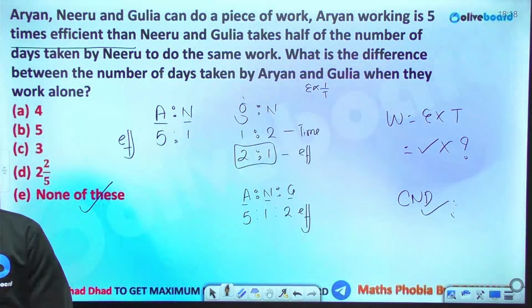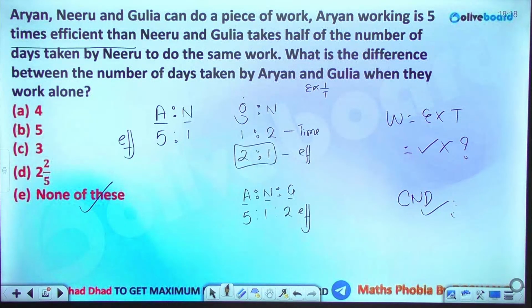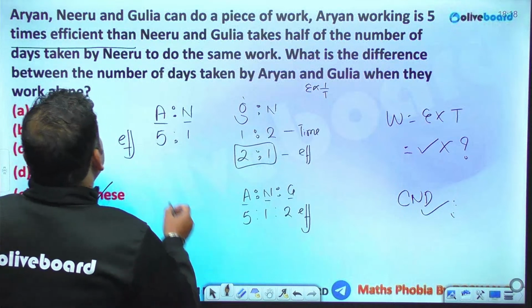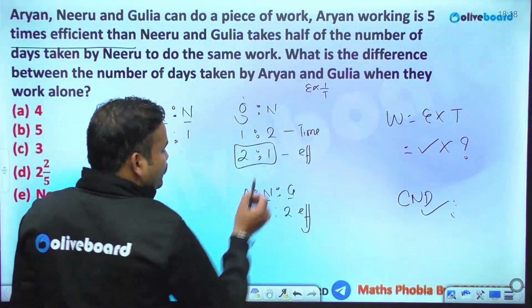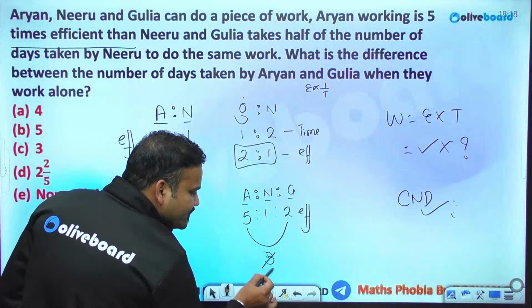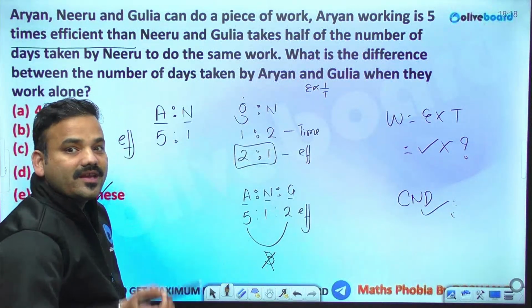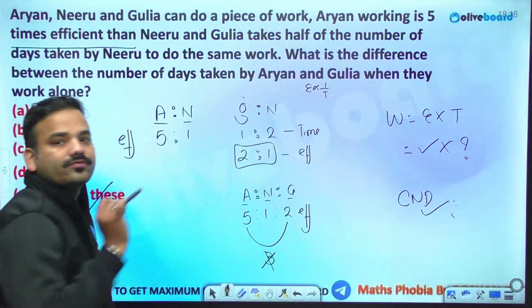Clear? Efficiency as well as time is needed. What is the difference between the number of days taken by Aryan and Gulia? So if you are taking this 3, this is wrong. This is because this is a ratio. 5 and 2 is having a difference of 3, but this is just a ratio.